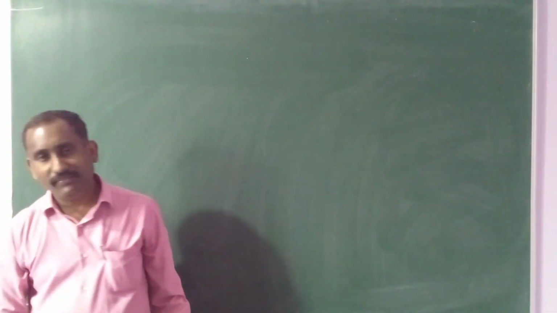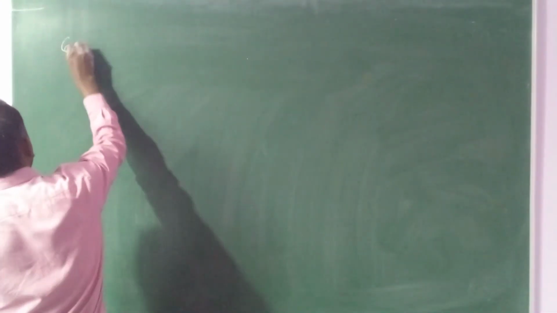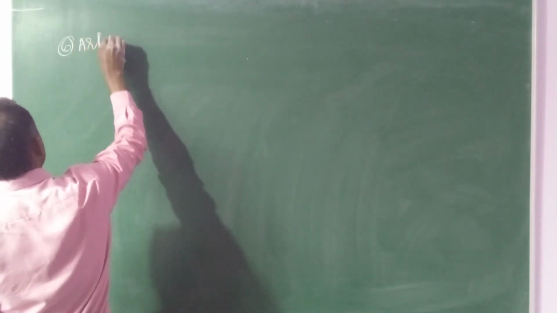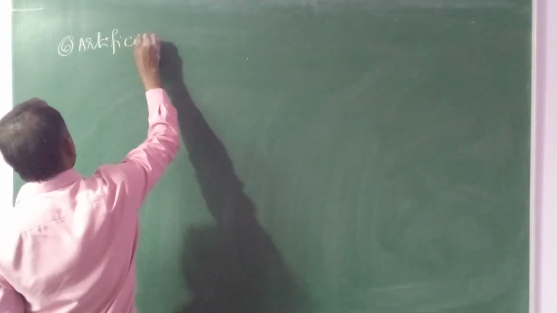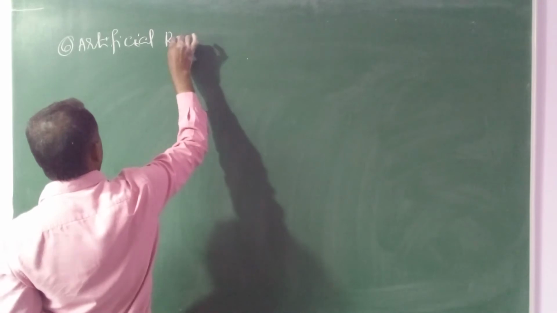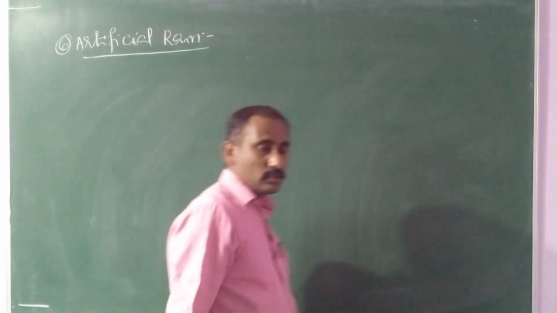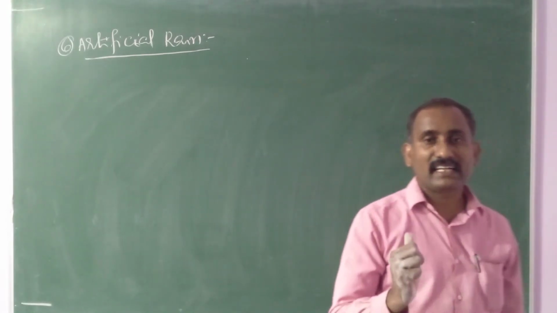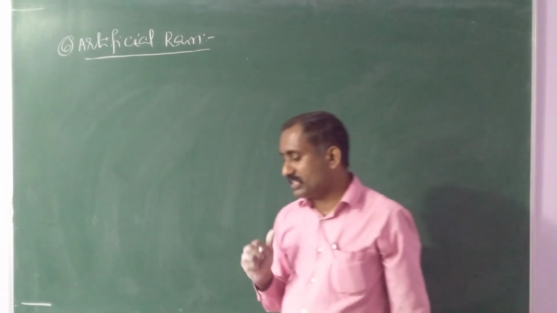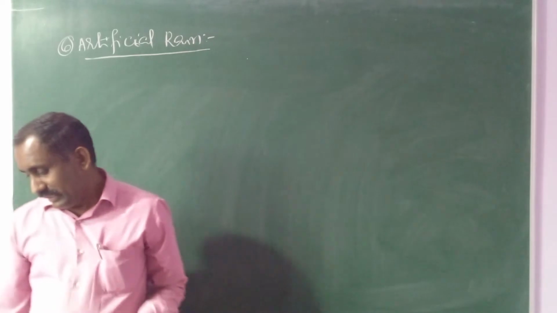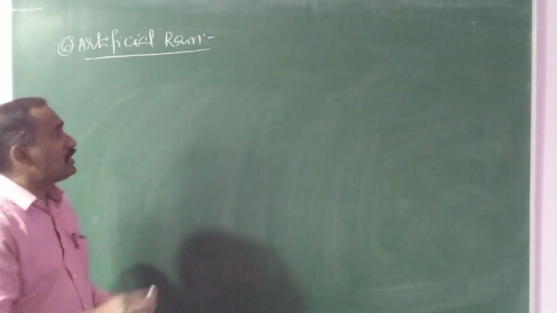Next, artificial rain, the sixth one. With the help of colloids also, we can create artificial rain. How is it caused?